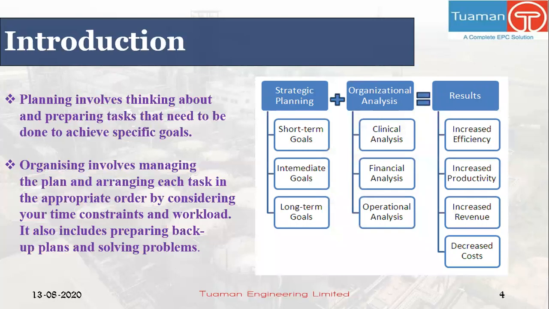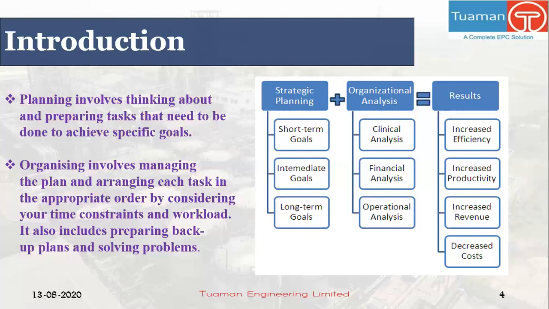Let's have a quick intro on planning and organizing. So planning involves thinking about and preparing tasks that need to be done to achieve specific goals. Organizing involves managing the plan and arranging each task in the appropriate order by considering your time constraints and workload. It also includes preparing backup plans and solving problems.